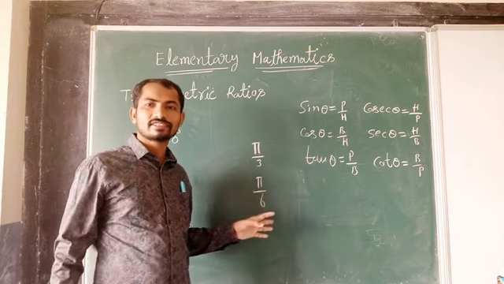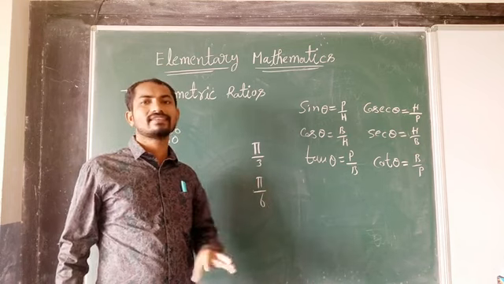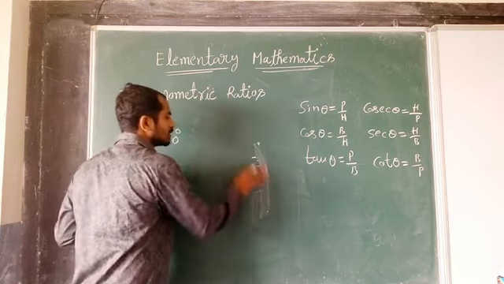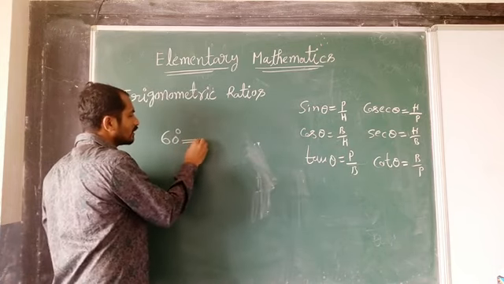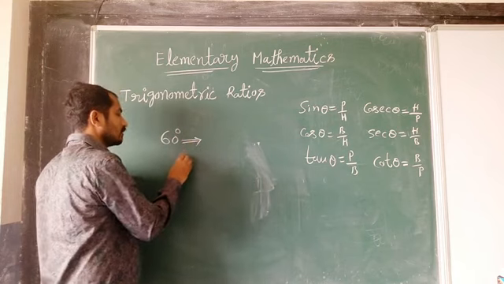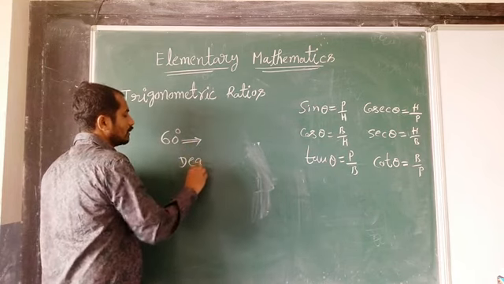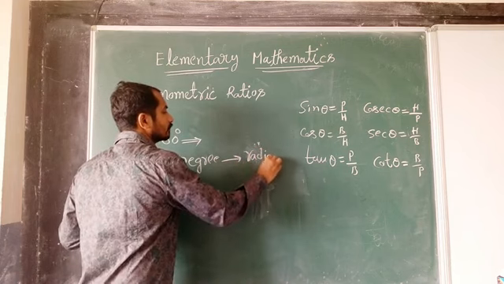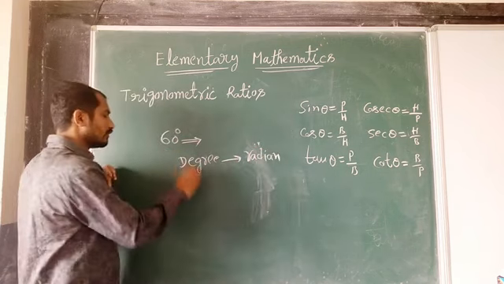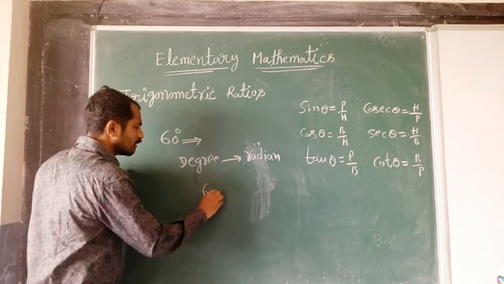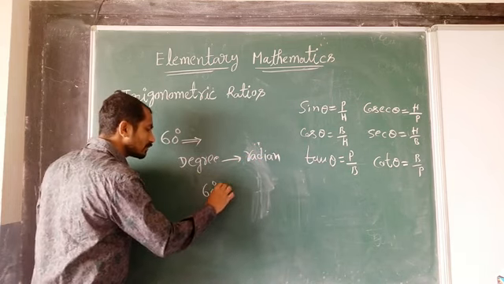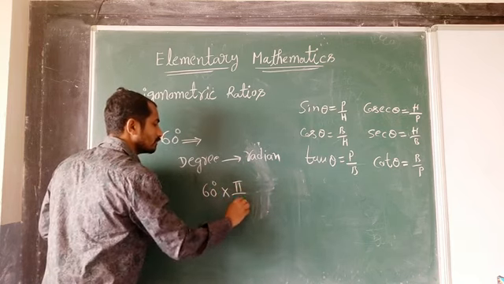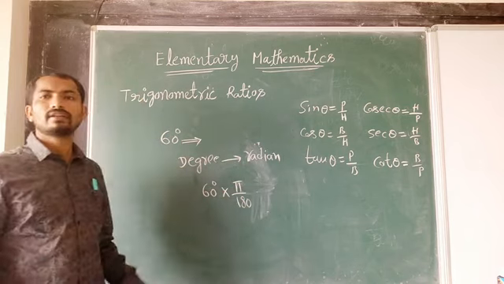After seeing this, don't think that something is strange. Suppose 60 degrees is here. This is 60 degrees. So how do we convert these 60 degrees in terms of radians? We are going to convert degrees to radians. For this, what we are going to do is, whenever we convert degrees in terms of radians, you have to multiply it with pi upon 180. Clear?